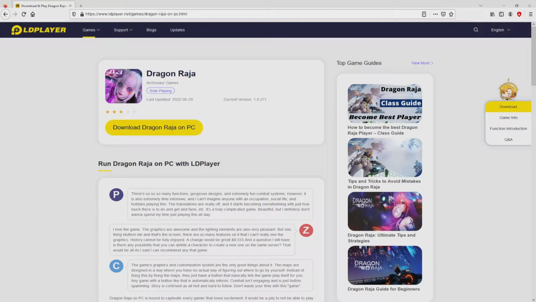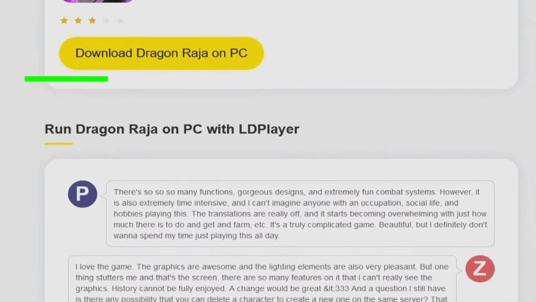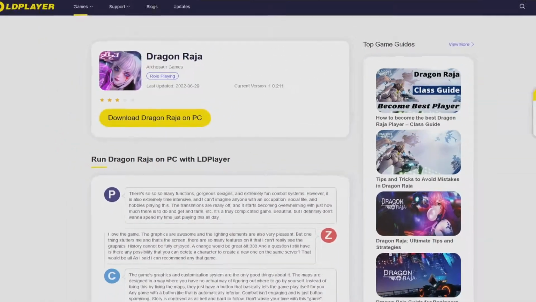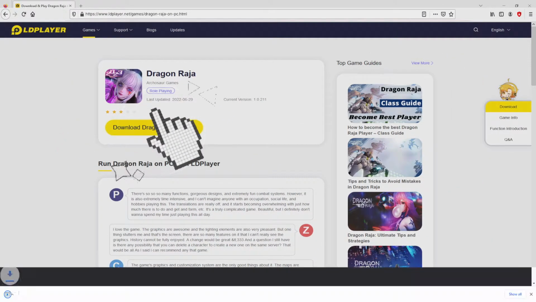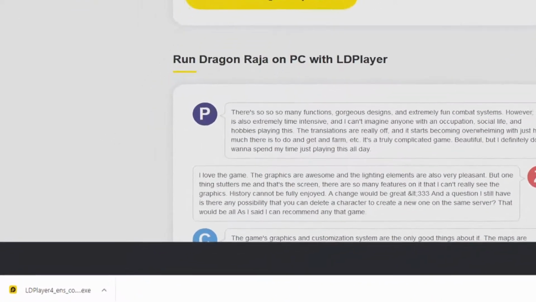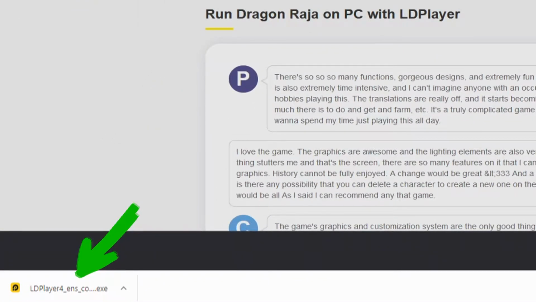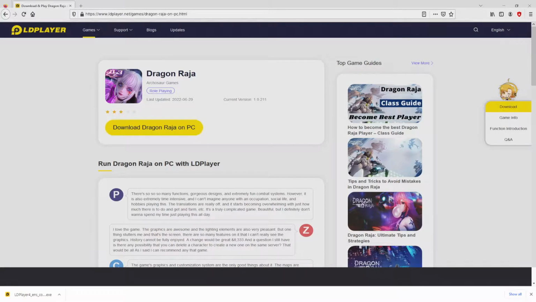Now we will start downloading Dragon Raja by clicking on the button Download Dragon Raja on PC that you can see here in green. We then click on it. And the download takes no time at all. Here it is, this is the download. It's a file to execute. What we are going to do is run the installer.